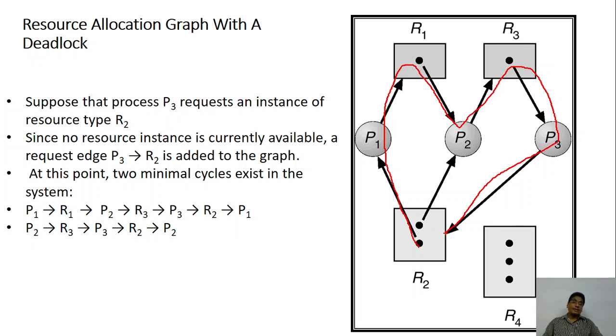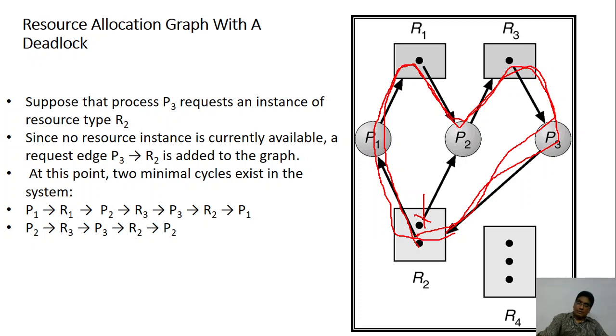In this case, there is a deadlock. Why? P1 is waiting for R1. R1 is with P2. P2 is waiting for R3. R3 is with P3. P3 is waiting for R2. R2 is already with P1. So if you take this cycle, this is a perfect deadlock.